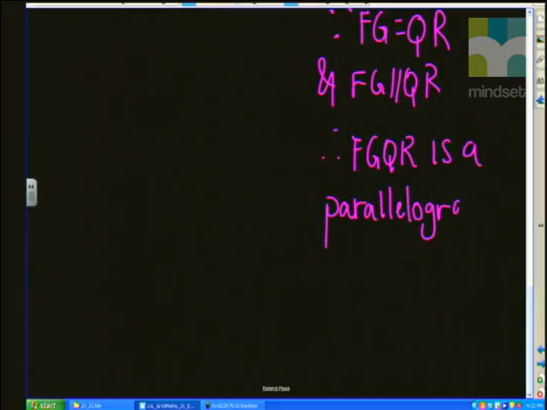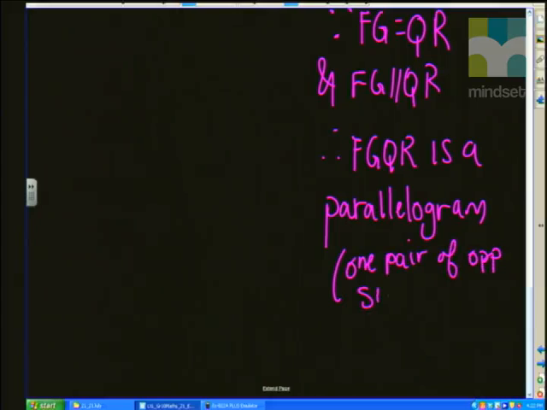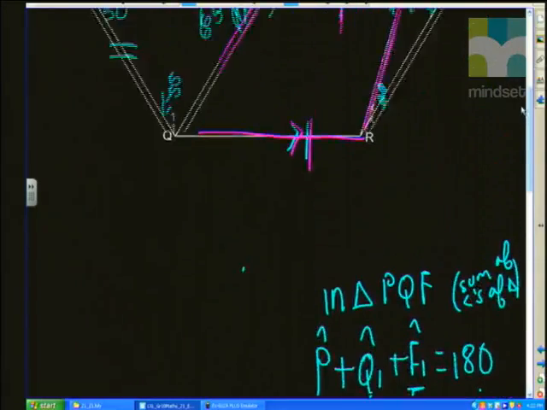And your reason for that is we have one pair of opposite sides parallel and equal.